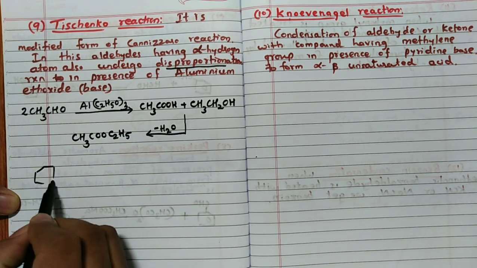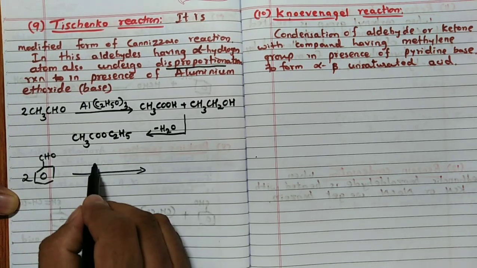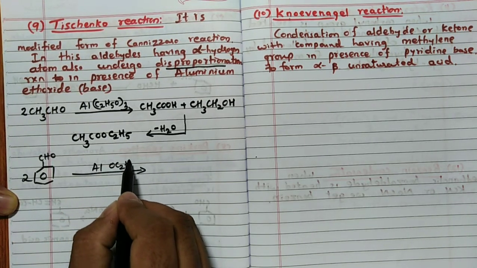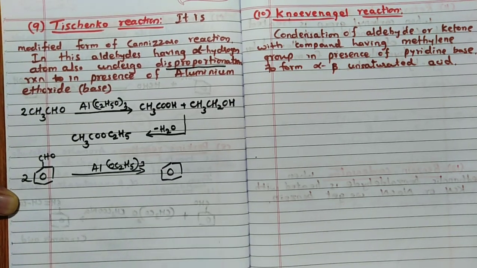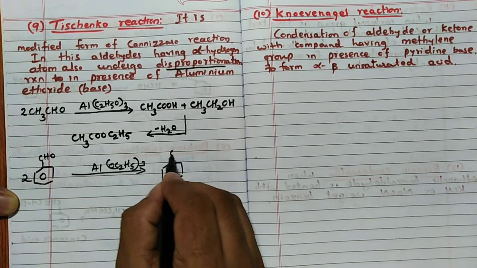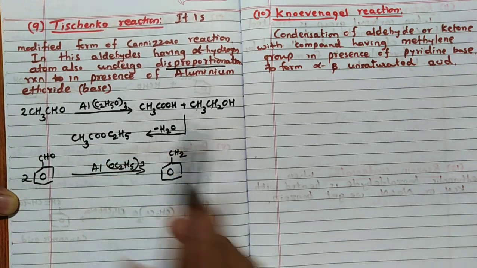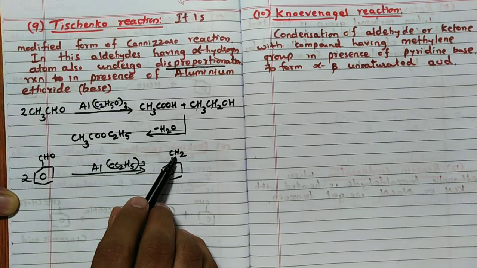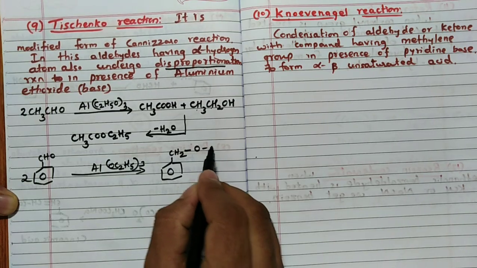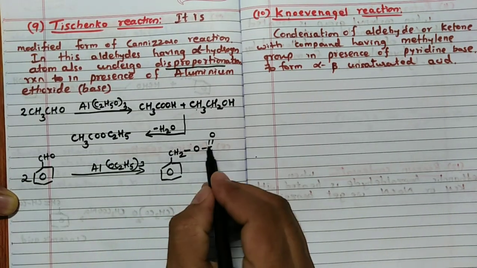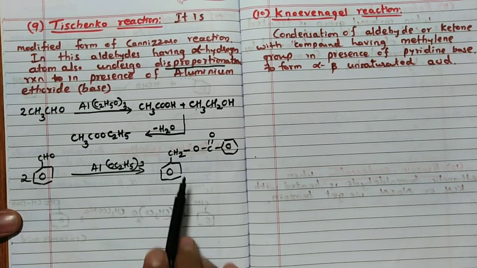Now we will consider benzaldehyde also. C6H5CHO 2 molecule. Directly I will write this time. So aluminium, like this also you can write, (C2H5O)3. Directly I will write, you can see here. So benzaldehyde, right? Here also you can see CH3CH2OH, CH3COOH. So similarly C6H5CH2, right? I will start from this side. CH2 O C double bond O, right? So C6H5 C. Similarly here and here also.